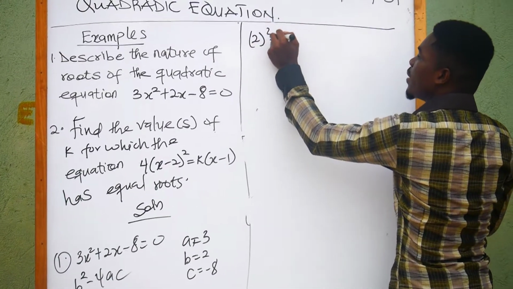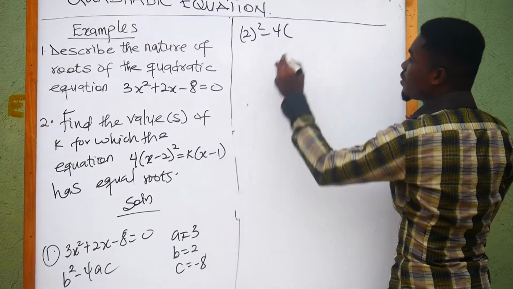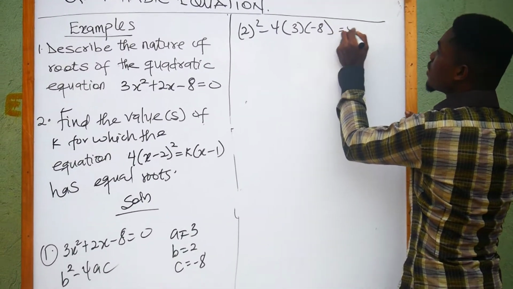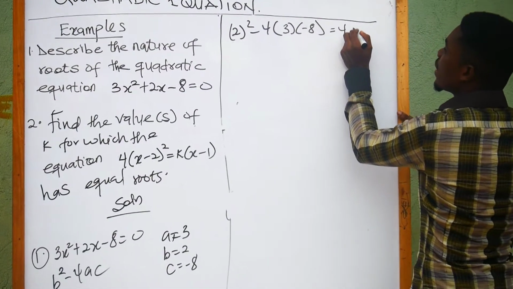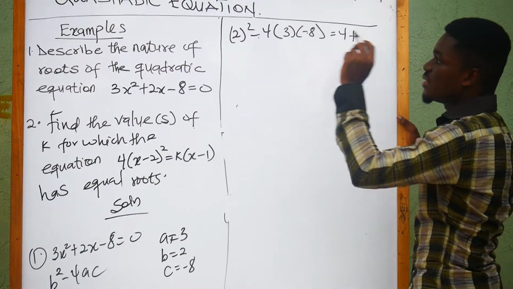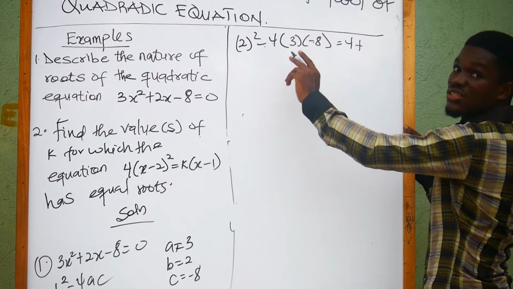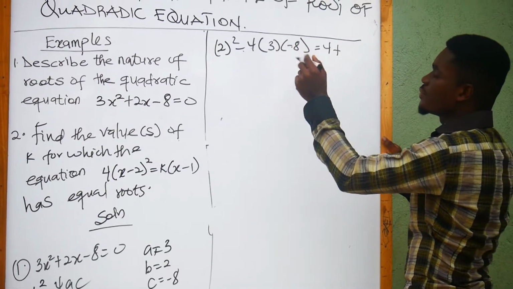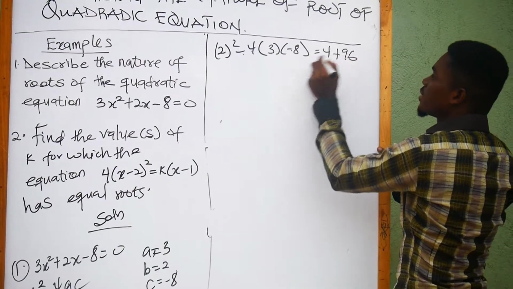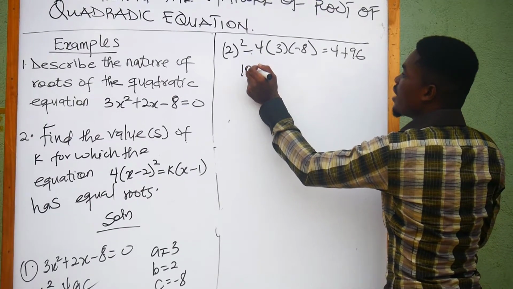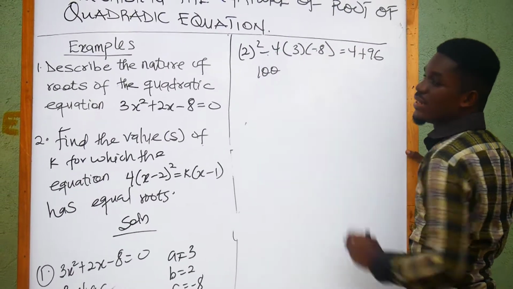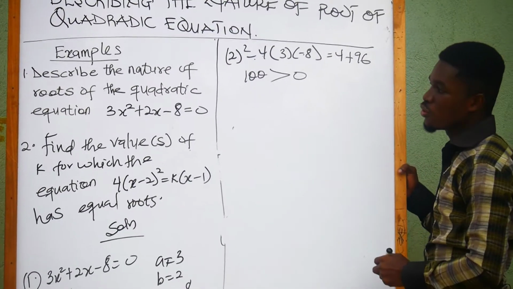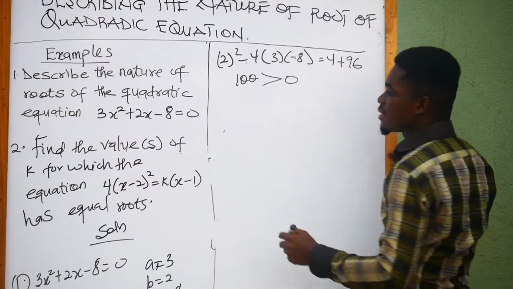2 squared minus 4 multiplied by 3 multiplied by negative 8, which is 4 plus, okay, negative times negative is positive. 4 times 3 is what? 12, and 12 times 8 is what? 96. Okay, so 96. So therefore our discriminant is what? 100, and we realize that 100 is greater than 0. Therefore we can say that